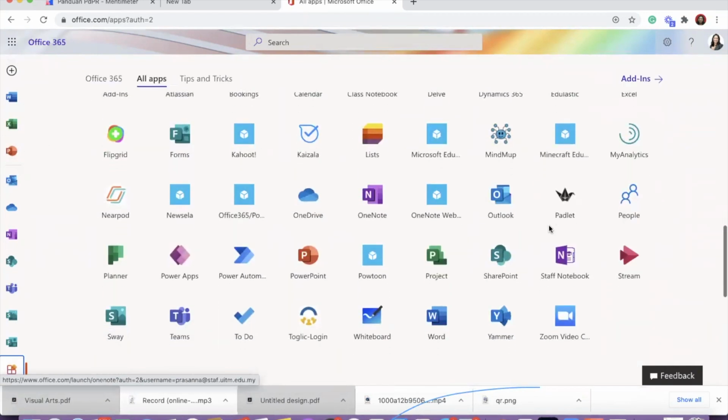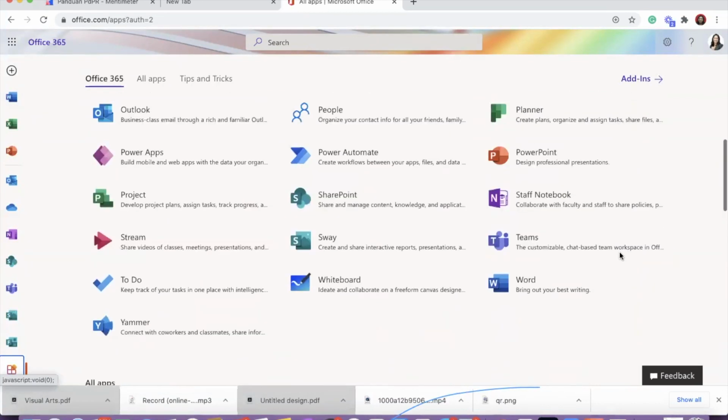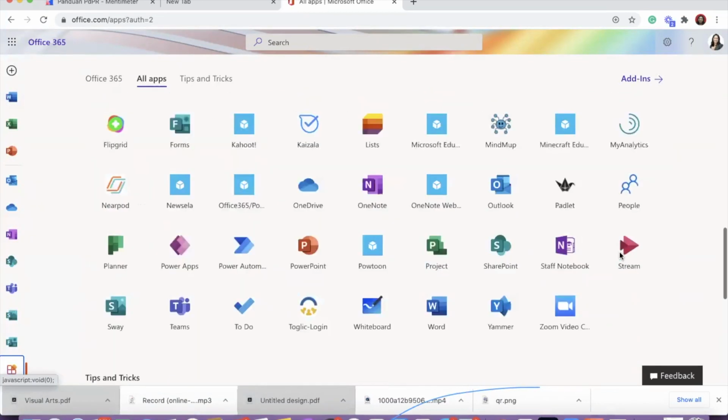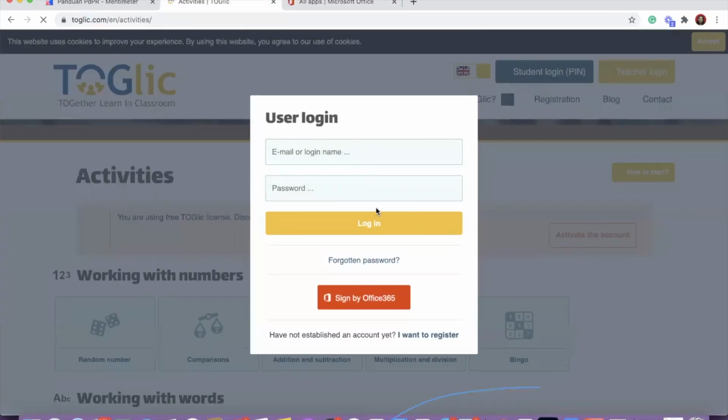Inside there, you can see Powtoon is coming up for single sign-on, and then they do have the TalkLeak here. These are the tools that are available to assist the teachers for their teaching and learning process. But if you want to explore and want to know further, you can always contact me. I can do a special separate training on individual applications. Okay, so now I'm going to show you this.